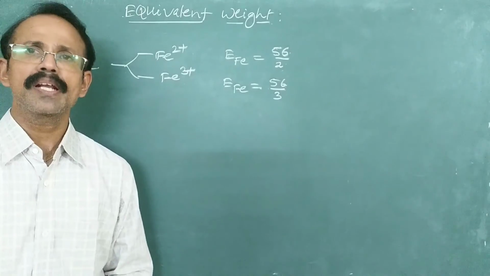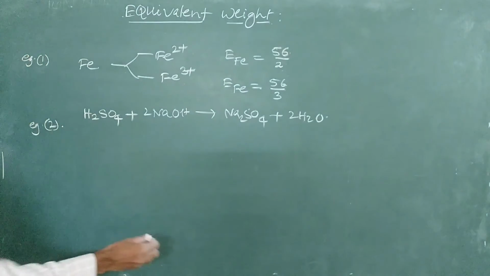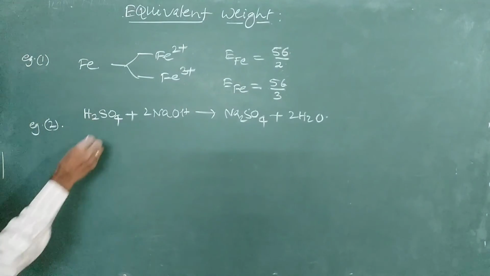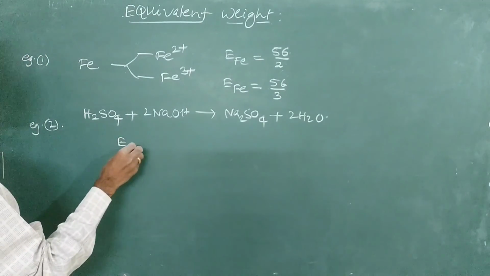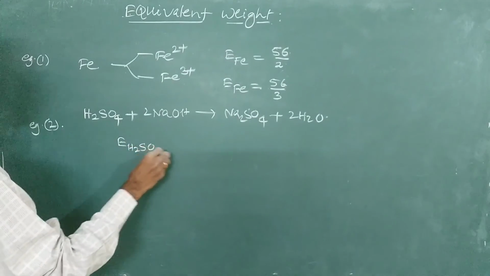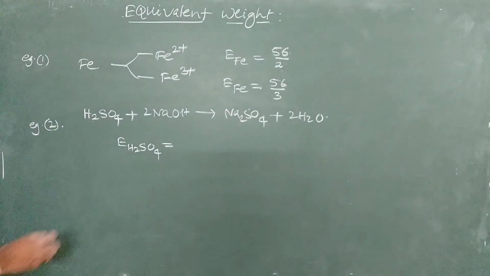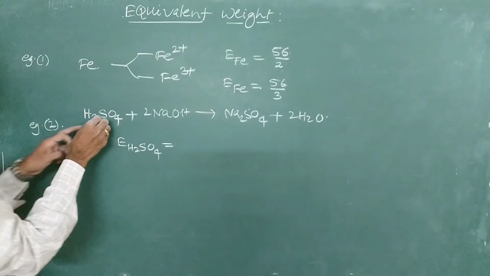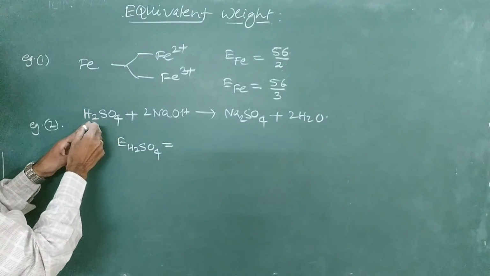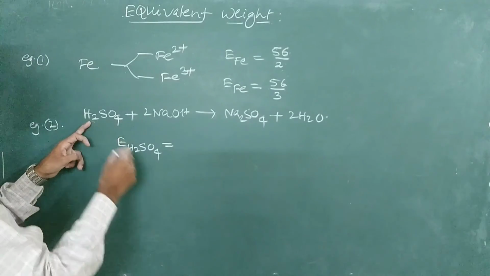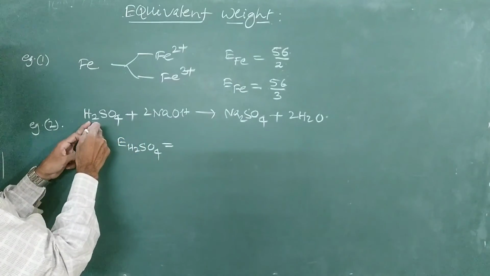Let us consider another example. What is the equivalent mass of sulfuric acid? It is equal to the number of ionizable H+ ions. One molecule of sulfuric acid is giving 2 H+ ions.